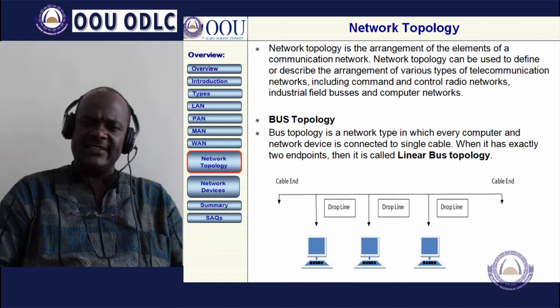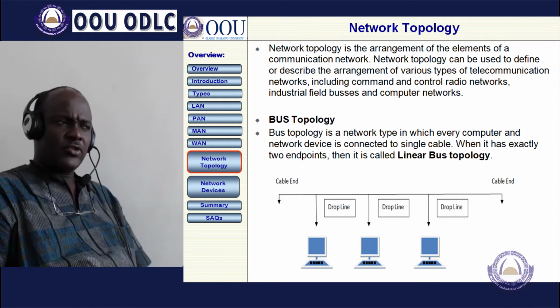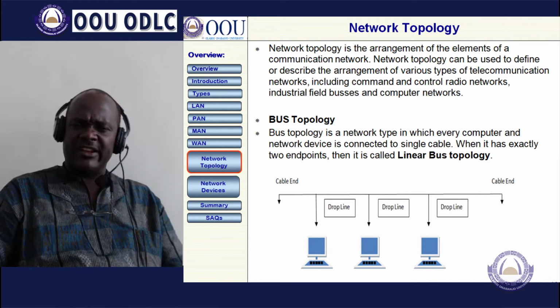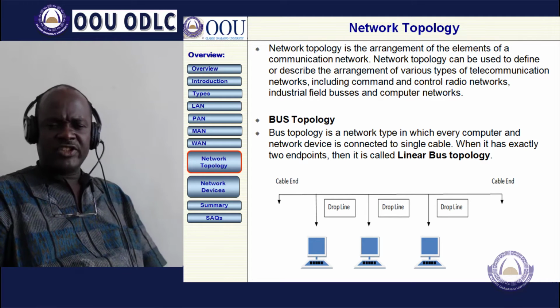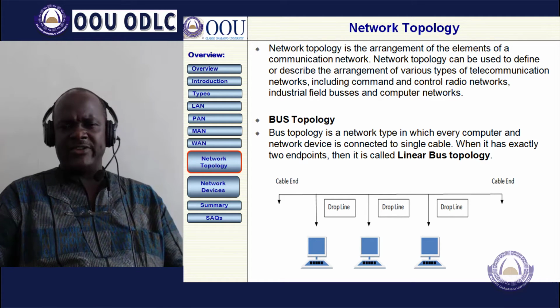Then we look at network topology. The network topology is the arrangement of the elements of a communication network, how these computers are arranged.